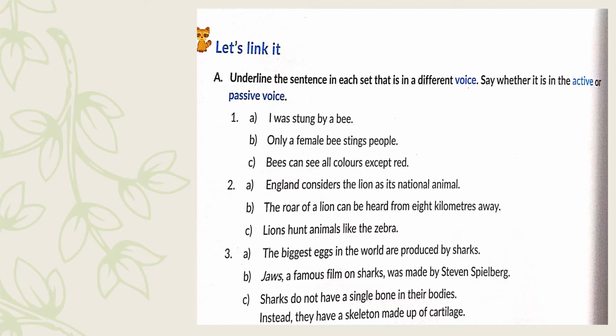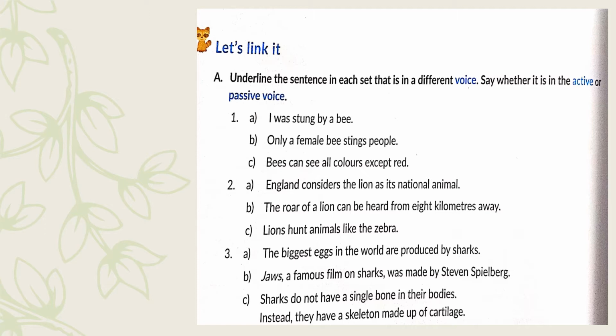So as far as I can tell, children, look at sentences B and C. Over here, the subject is doing the action. Only a female bee stings. Bees can see. So the subject is doing the action. So they are in active voices. But the very first sentence, I was stung by a bee. I is the subject here. But it is not doing the action. It is being acted upon. So the first one is in passive voice while the rest two are in active voices.